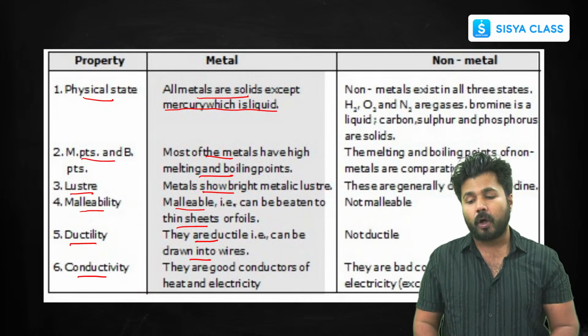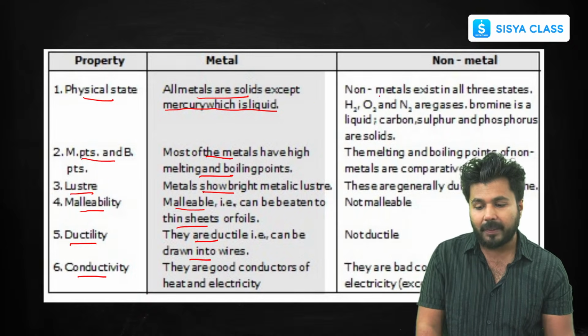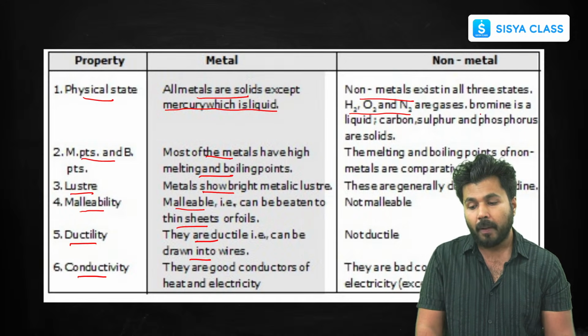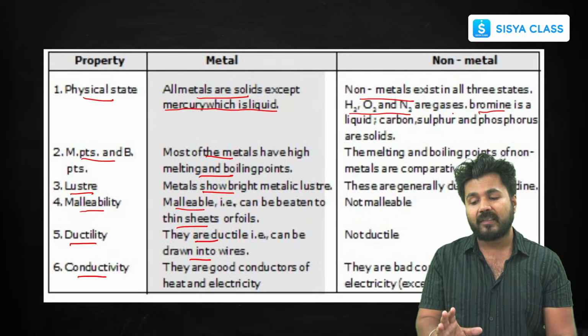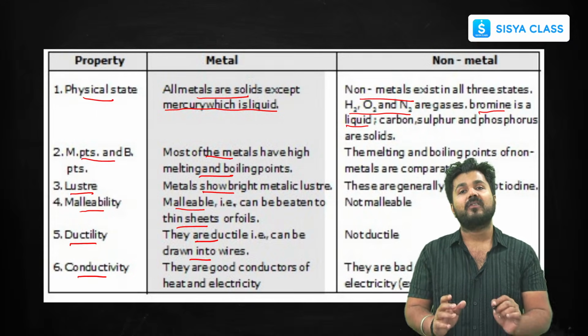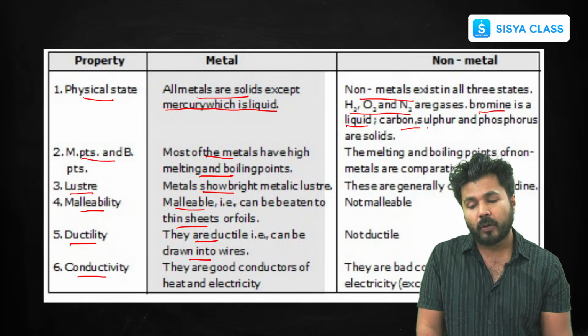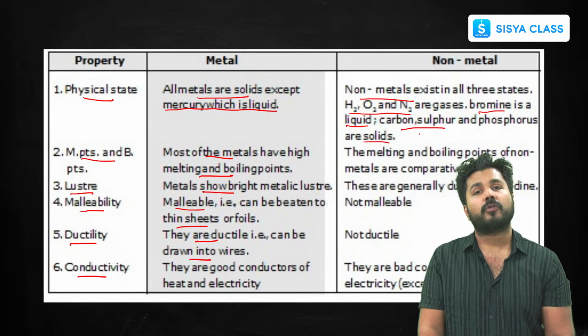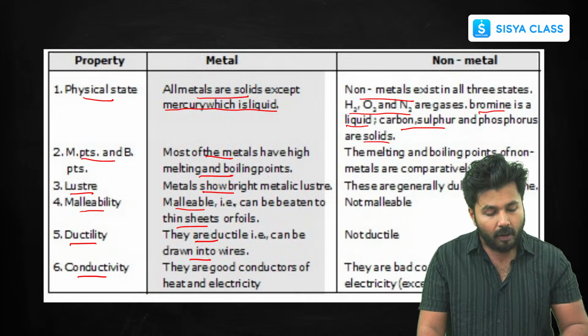Now talking about non-metals, non-metals exist in all three states, some in solid, some in liquid, some in gases, like hydrogen, oxygen, nitrogen, these are gases. Bromine is an exception because very few non-metals are present in liquid. So one of them is your bromine. So bromine is the only non-metal that is present in liquid form. Now few are solids also, like carbon, sulfur and phosphorus. So there are mixed combinations in case of non-metals.